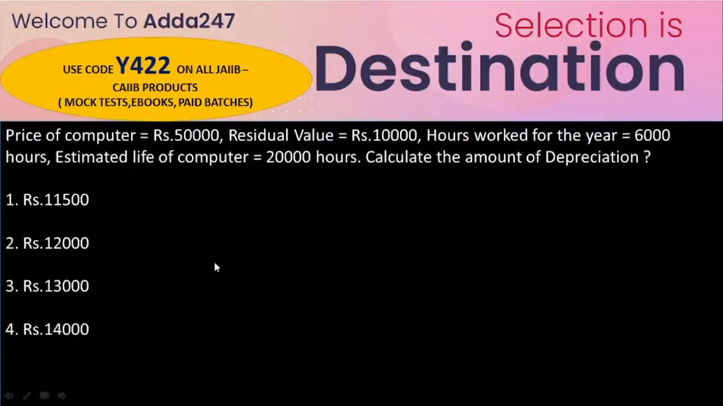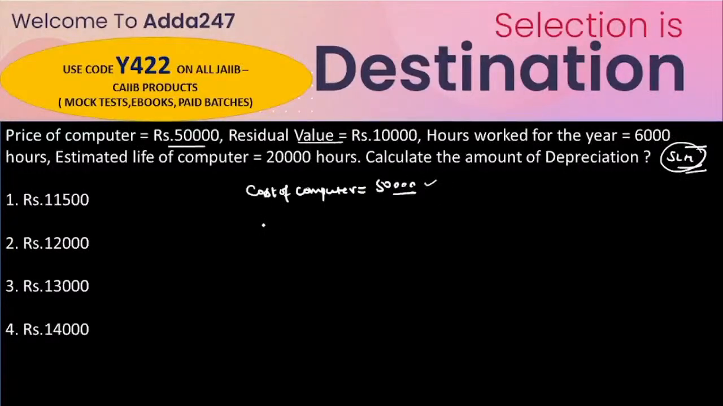Now understand another question, which is also from the depreciation chapter, and it is kind of a tricky question. Here the cost of the computer is given: 50,000 rupees. Again, this question is from the depreciation chapter, and if nothing is mentioned, we assume that we have to solve by the straight line method. The residual value, or say salvage value, is given as 10,000 rupees. So just write here 10,000 rupees.